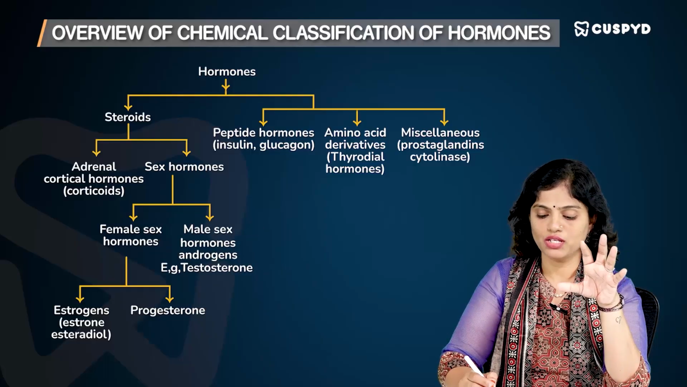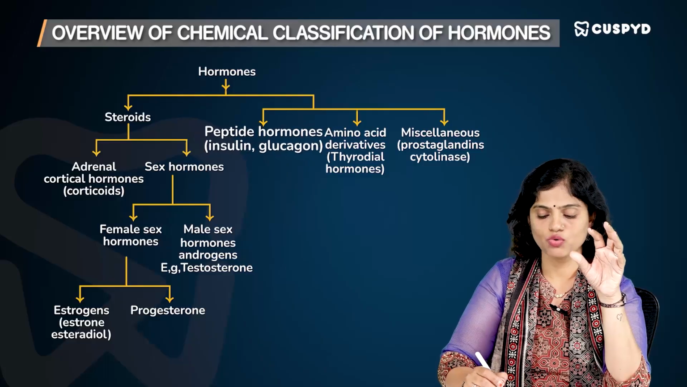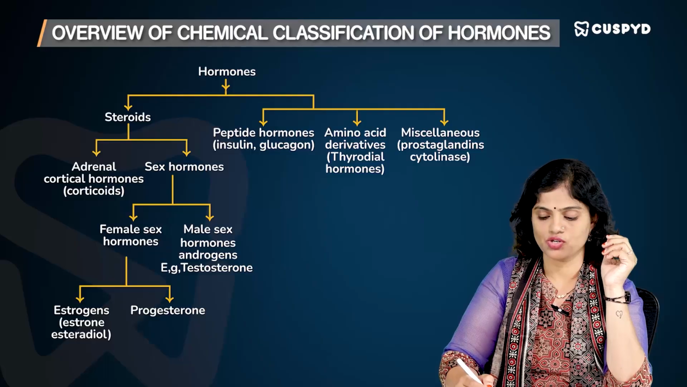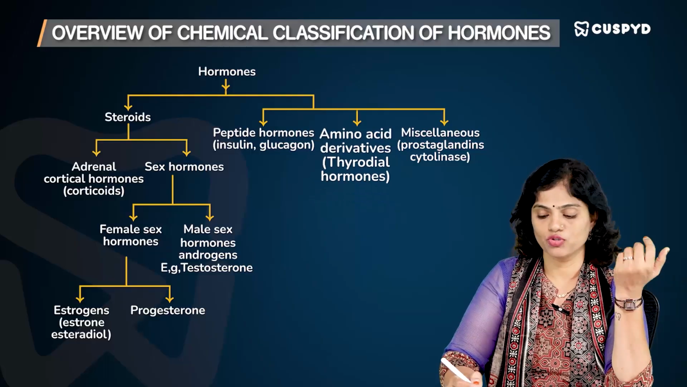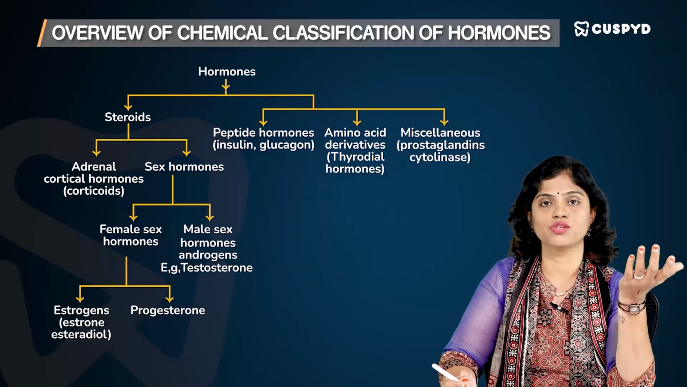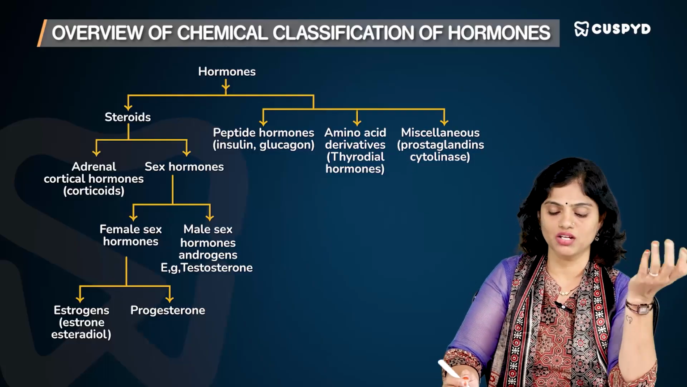Again, among the peptide hormones, insulin and glucagon are classic examples. Insulin has about 51 amino acids in its structure. Then there are amino acid derivatives, most of your thyroid hormones, and various others like prostaglandins and cytokinins, compounds that are derived from various other compounds.